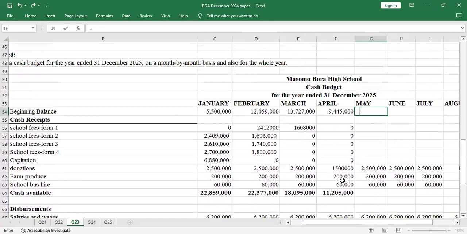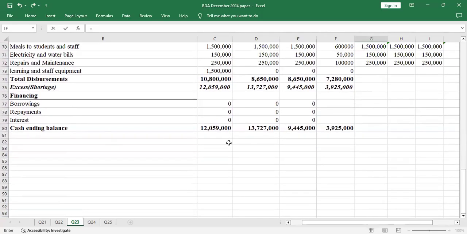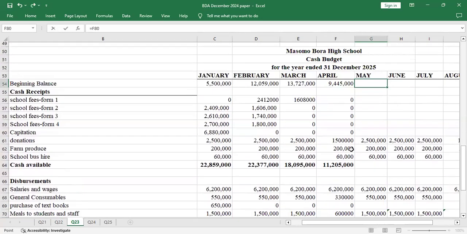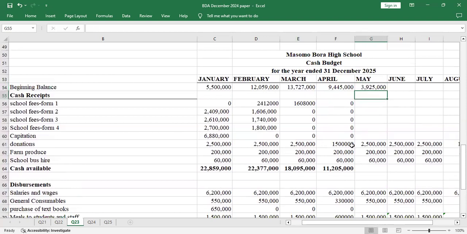Remember, May is the beginning of the term, so we are going back to paying school fees. The format for paying school fees remains the same: 60% this month, and next month the remaining 40%. So I'll pick that as my opening balance. For the Form 1s, for May, they will pay what they paid in February. You don't have to go back to calculate, you just copy.